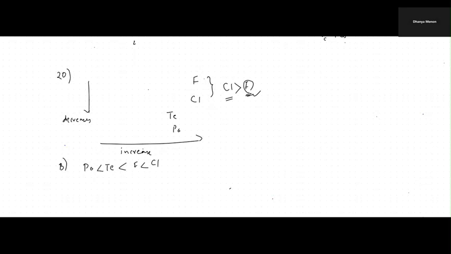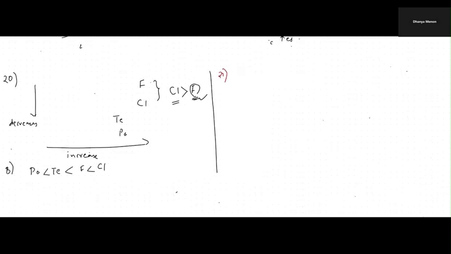Now coming to the 21st question. In the 21st question, you have assertion and reasoning. Two statements are given. The first statement A says the ionic radii of O2 minus and Mg2 plus are the same.